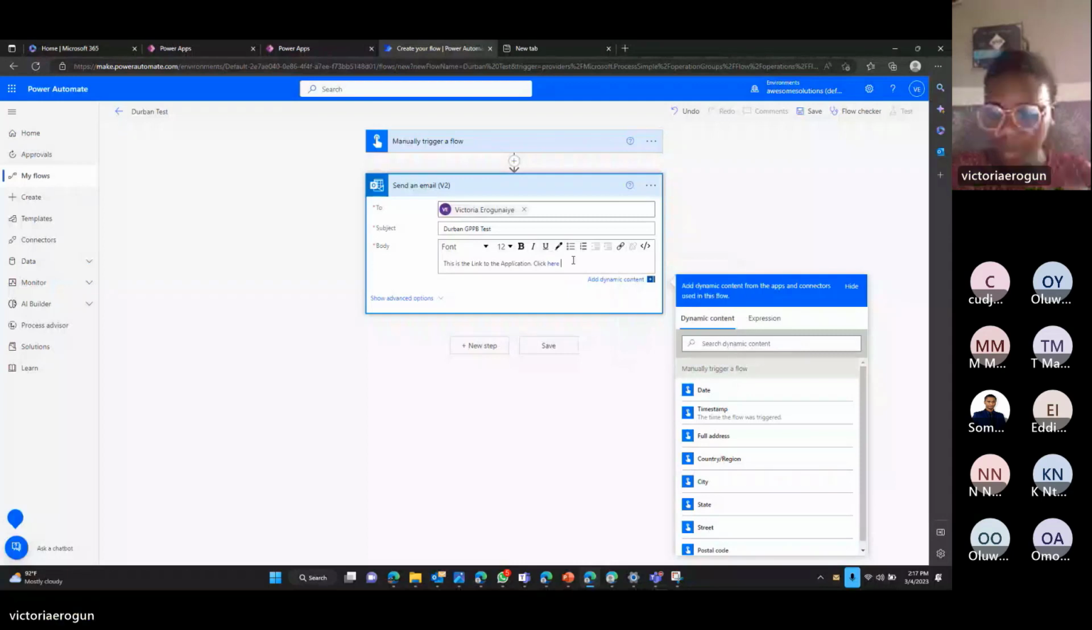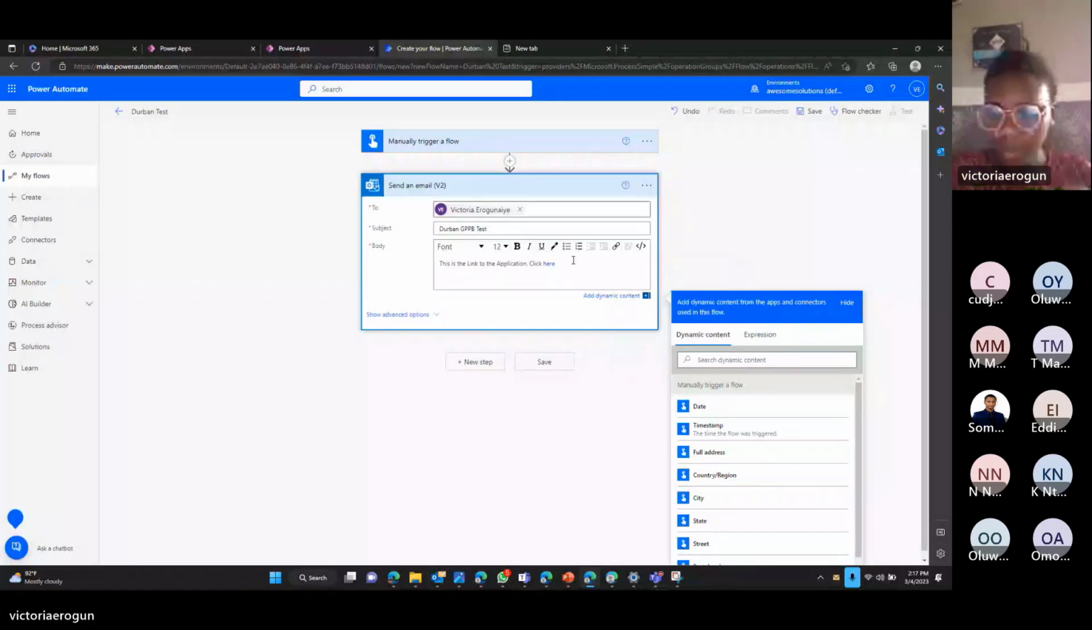Now, if I also wanted to, I want to show the two scenarios at the same time because we don't have so much time. Now, the next part is to do deep linking. So I'm going to say this is the link to a specific screen.